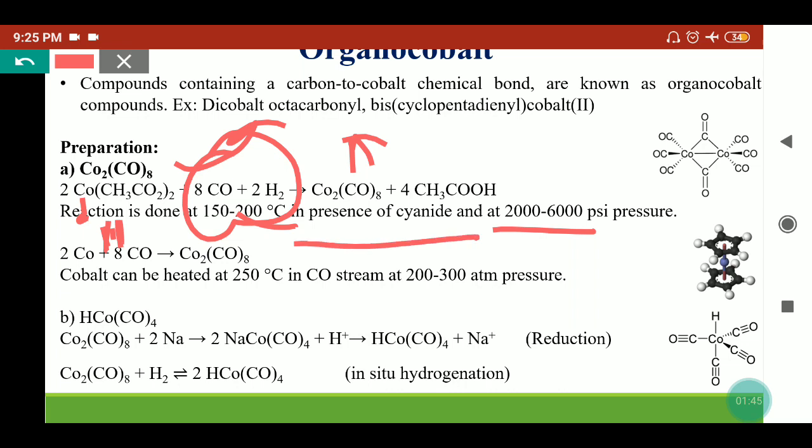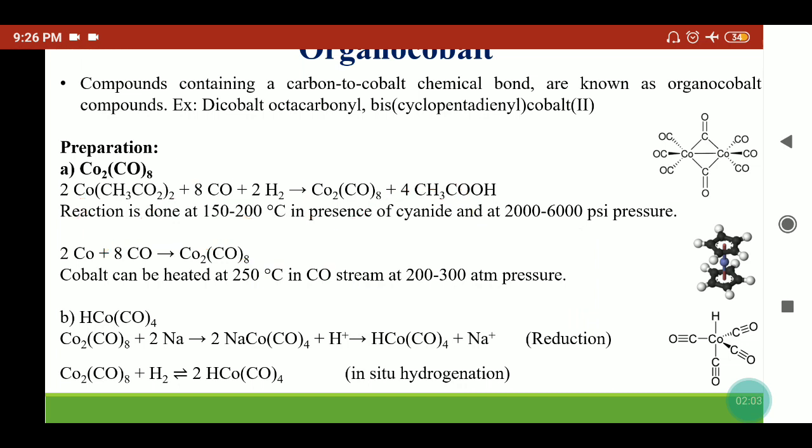This reaction requires cyanide as a catalyst. Cyanide reacts with cobalt acetate and forms the hexacyanocobaltate complex that reacts with carbon monoxide in the presence of hydrogen, so it will give the Co2(CO)8 complex.